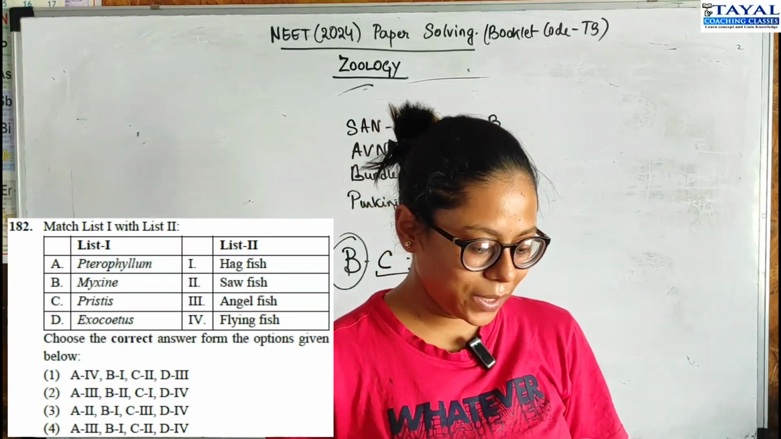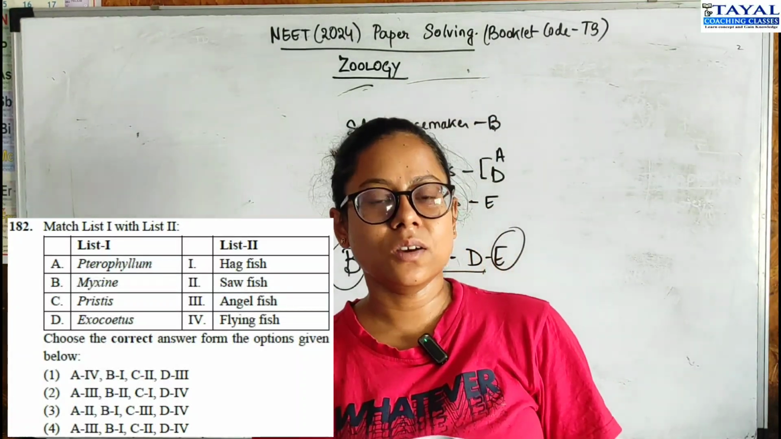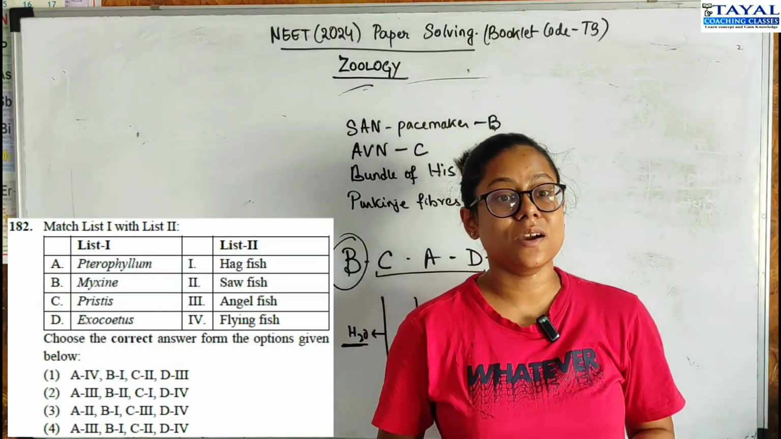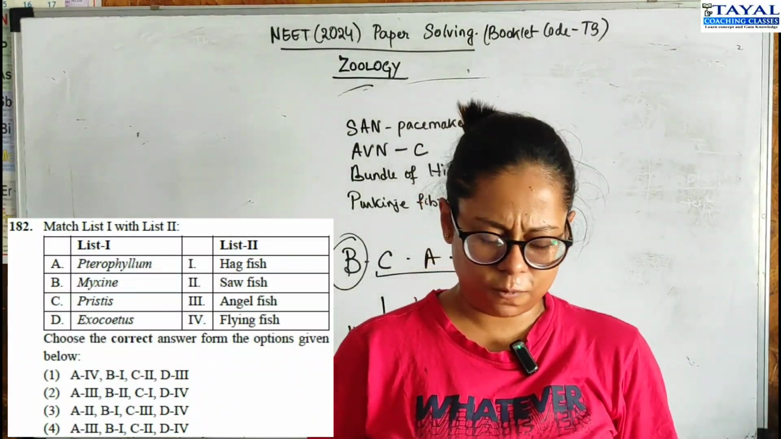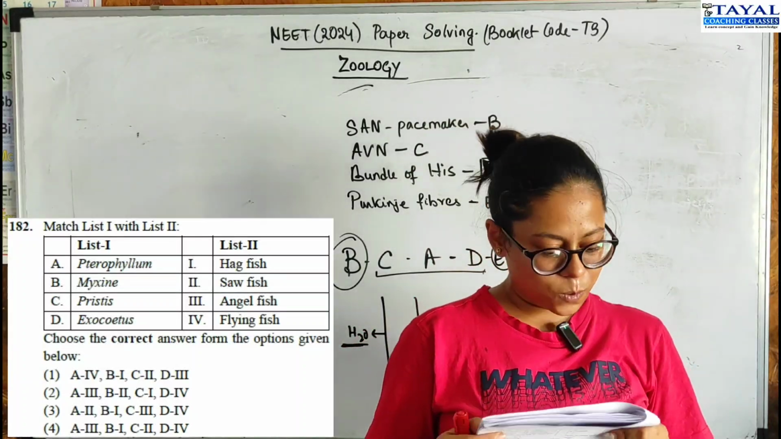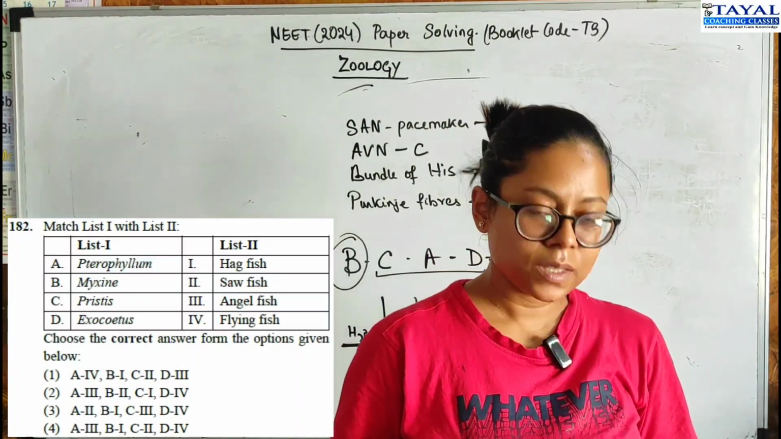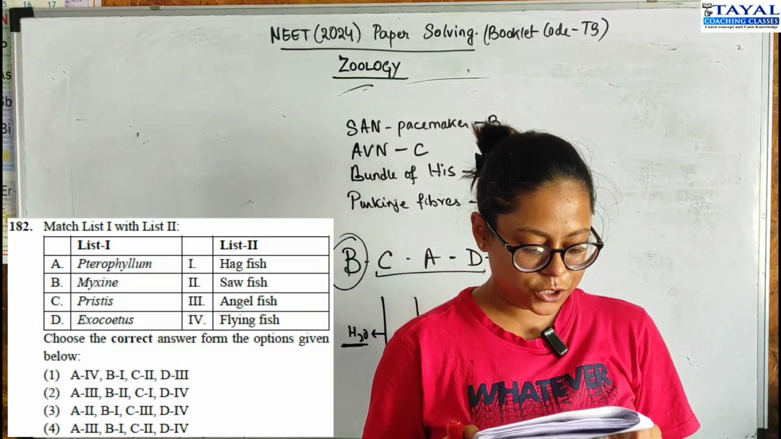Moving on to 182. Again, a match the following with scientific names and their colloquial names. This kind of question is very common as well as very confusing. Again, if you don't know, you don't know. So in this one, B, Myxine, I know is hagfish. Okay, so B1 should be correct.